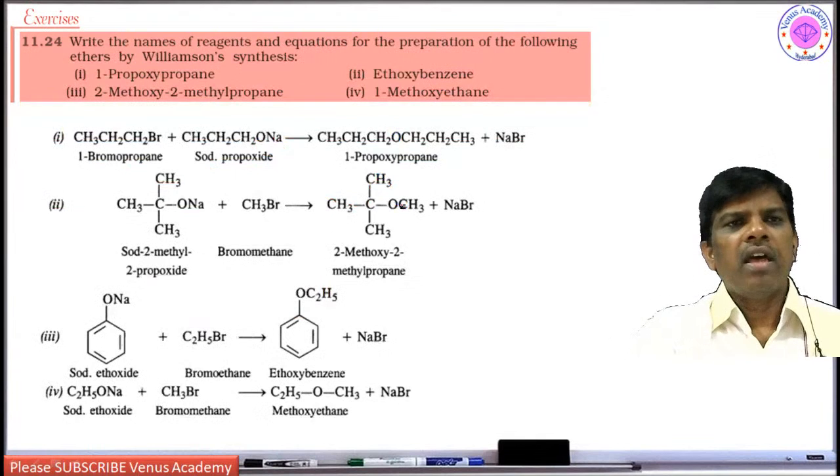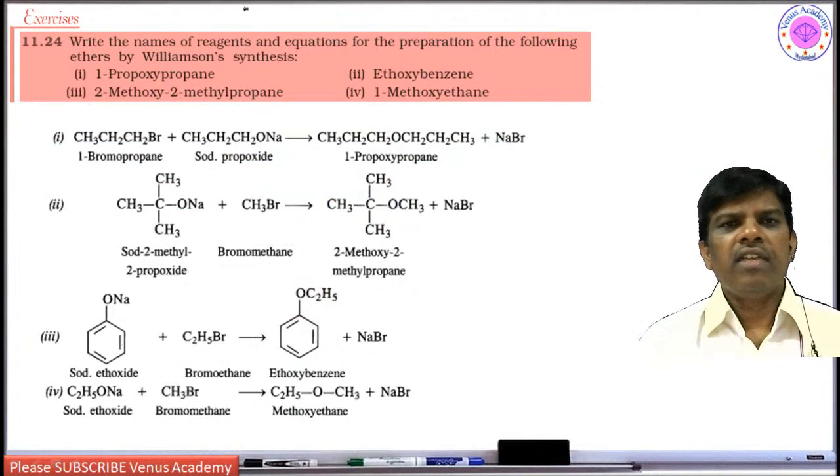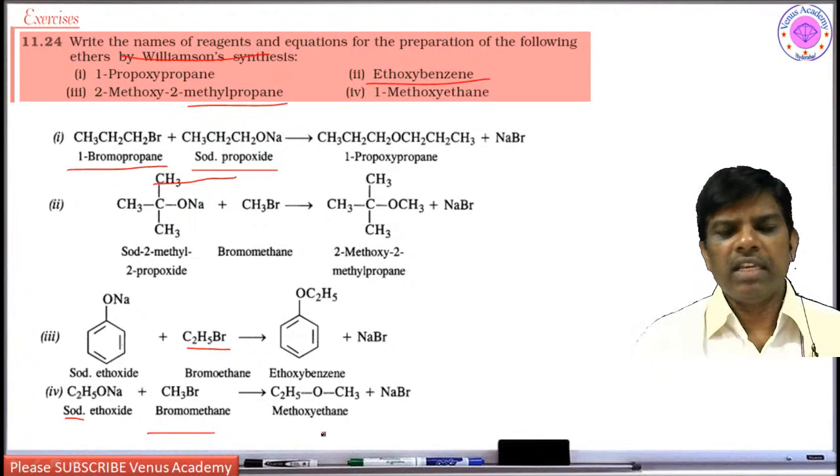Next, write the names of reagents and equations for the preparation of the following ethers by Williamson synthesis. 1-propoxypropane: how to prepare? 1-bromopropane and sodium propoxide. Then ethoxybenzene: how to prepare ethoxybenzene? Ethyl bromide you have to take. And with sodium methoxide and bromomethane you will get methoxyethane.